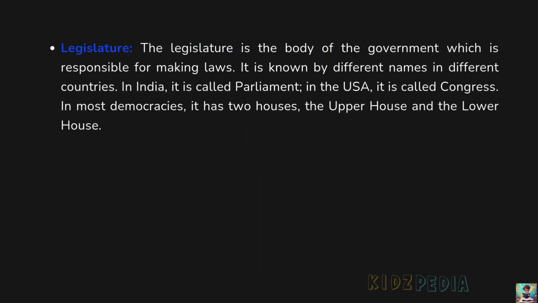Legislature. The legislature is the body of the government which is responsible for making laws. It is known by different names in different countries. In India, it is called Parliament. In the USA, it is called Congress. In most democracies, it has two houses, the upper house and the lower house.